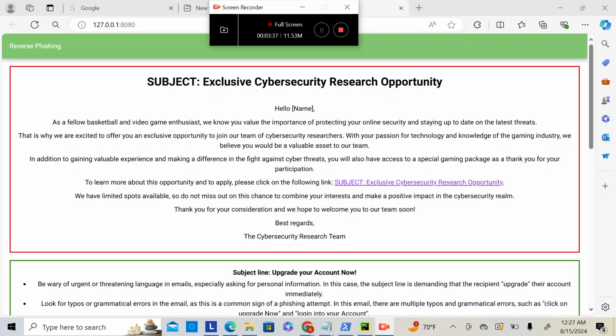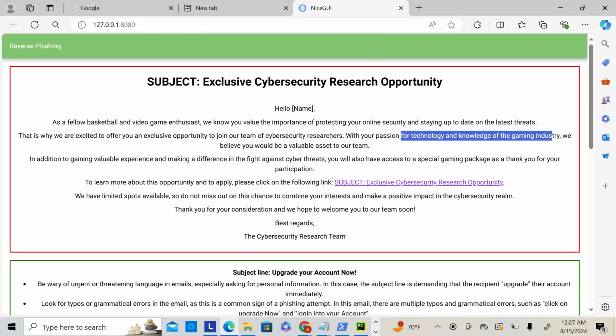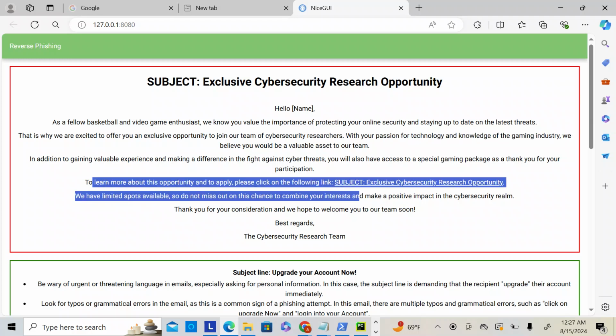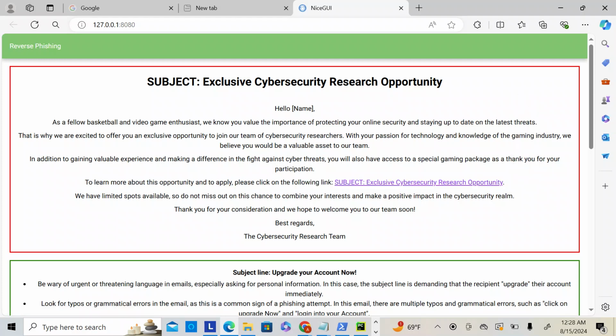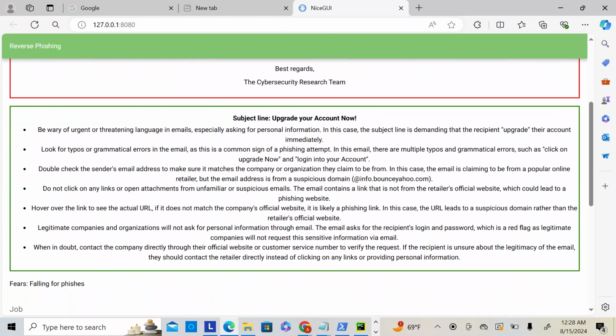All right, here we have the message printed out. Here we can see the phishing message outlined in red. We can see that the message is tailored to me. It has a subject at the top. The name is omitted. It has things like my passion for technology and knowledge of the gaming industry. It has the link here, and this is what the spear phishing email will look like in real life. You see a hyperlink, a telltale sign that something fishy may be up.